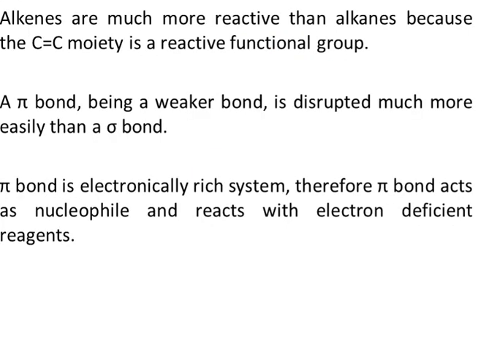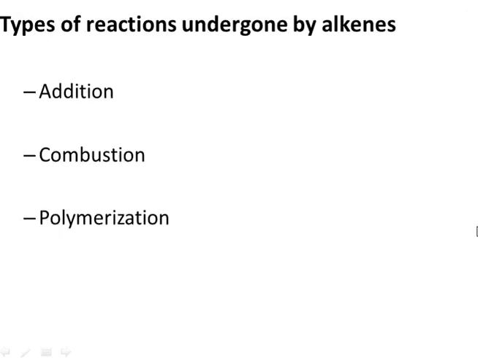isolated double bond, right? So in general, alkenes are more reactive than alkanes because the carbon-carbon double bond is a reactive functional group. So the pi bond is a weaker bond and it can be easily broken, right? Sigma bond is a stronger bond, so it takes a lot of energy to break a sigma bond. However, the pi bond can be easily broken. And the pi bond is an electronically rich system, therefore the pi bond will act as a nucleophile and it will react with electronically deficient reagents. So the types of reactions which are undergone by the alkenes are three types: addition, combustion and polymerization.